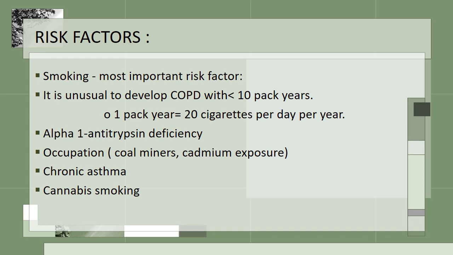So the risk factors of COPD include smoking, alpha-1 antitrypsin deficiency, occupation, for example coal miners, cadmium exposure, chronic asthma and cannabis smoking. Cigarette smoking is the most important risk factor for COPD and it is unusual to develop COPD with less than 10 pack years of cigarettes, and 1 pack year is equal to 20 cigarettes per day for a year.